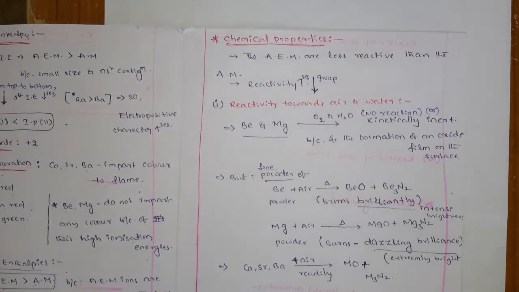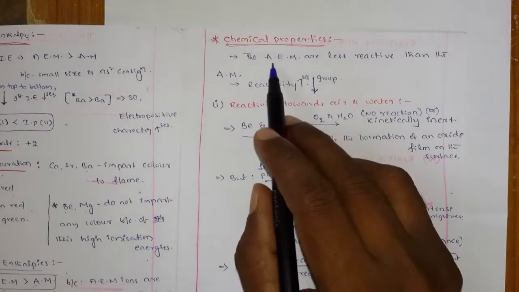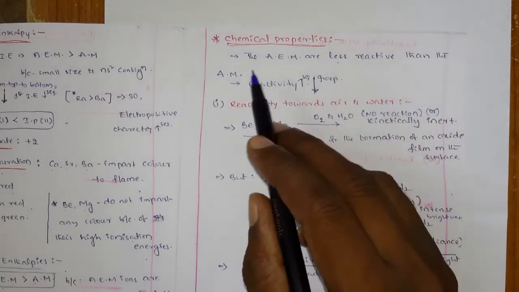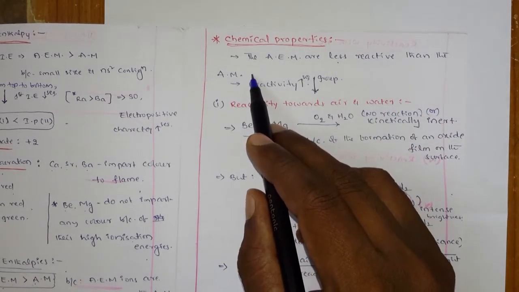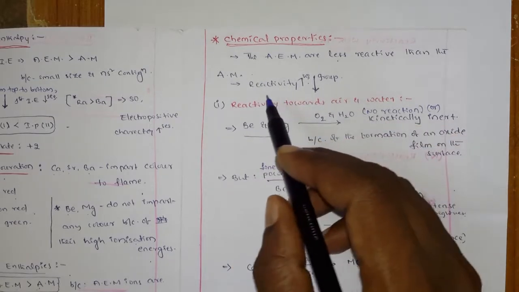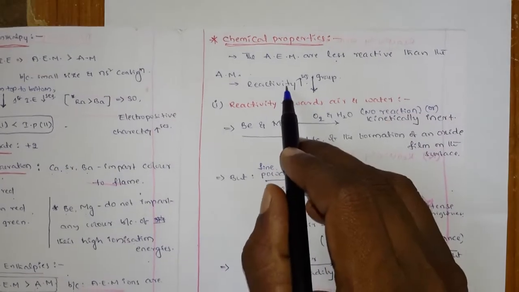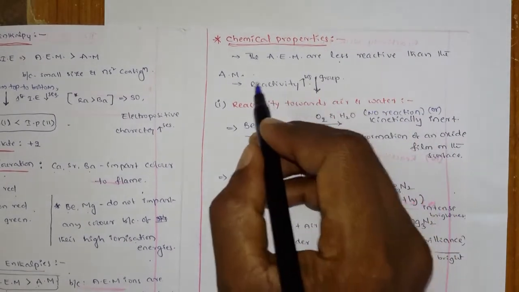When you compare the chemical reactivity with the alkali metals, generally the reactivity of the alkaline earth metals is less than the alkali metals because of the decrease in size.